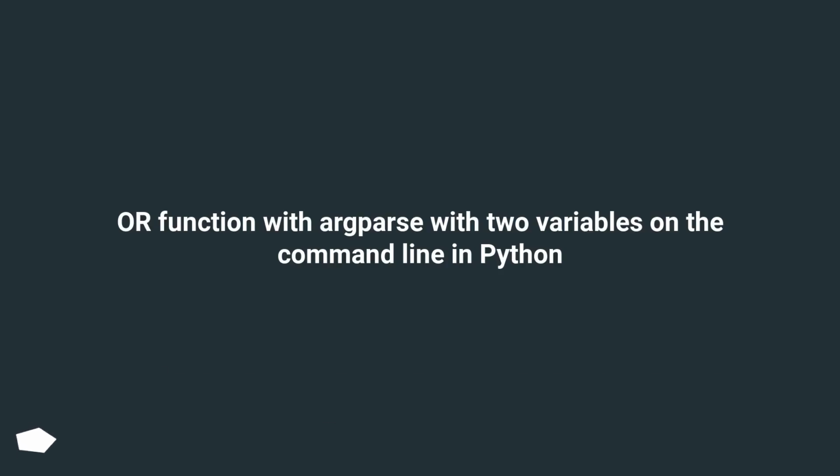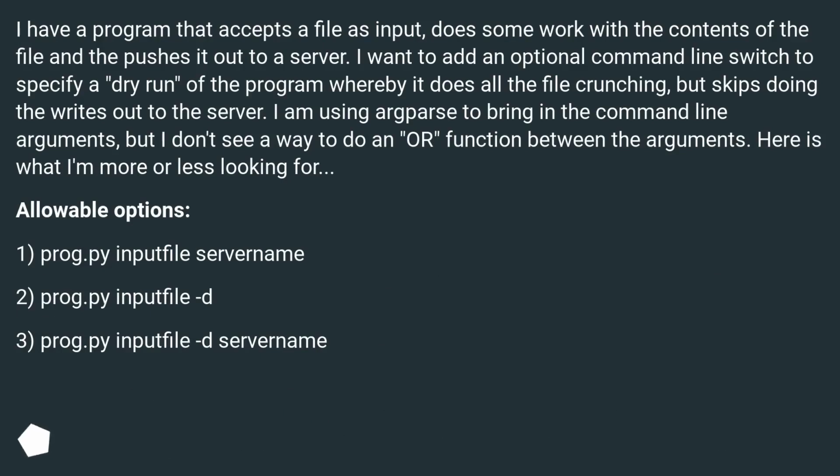How to do an OR function with argparse with two variables on the command line in Python. I have a program that accepts a file as input, does some work with the contents of the file and then pushes it out to a server. I want to add an optional command line switch to specify a dry run of the program whereby it does all the file crunching, but skips doing the writes out to the server.